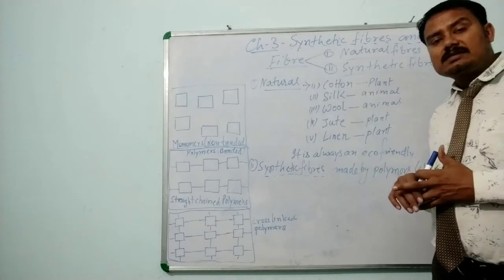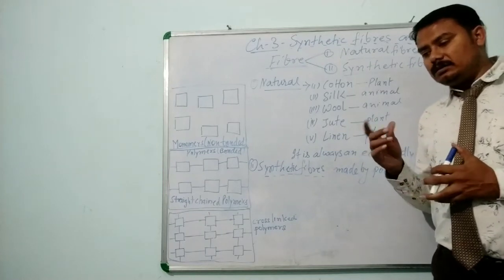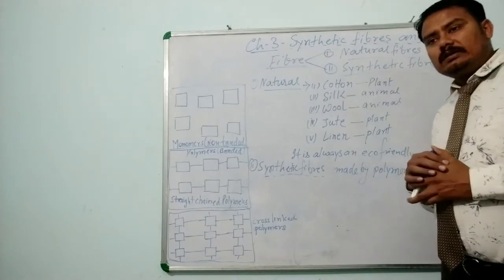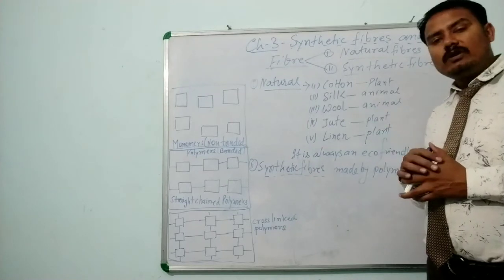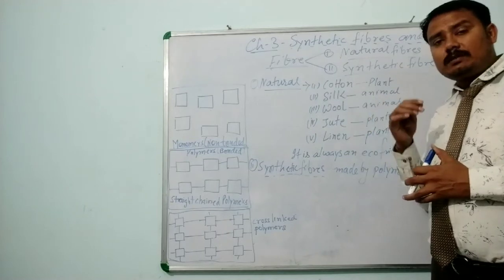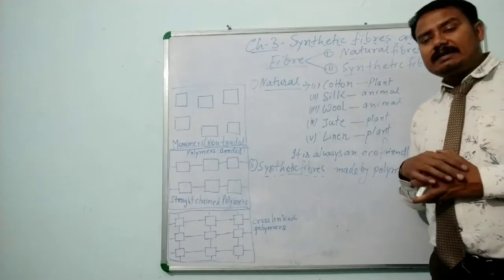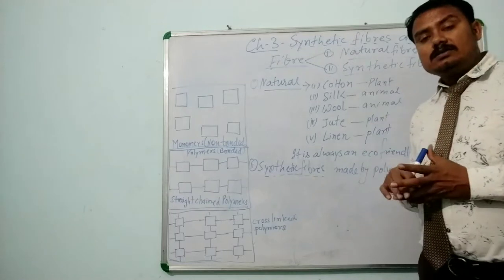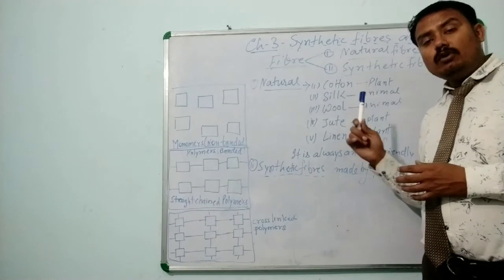For getting silk, first of all, the silkworm is reared. When the silkworm forms the cocoon, above the cocoon there are fibers, which we remove from the cocoon. Those fibers are twisted together, many fibers at a time, to make yarn or thread, and by the help of that yarn or thread, by knitting, we make the silk fabric. So this is also from the animals.